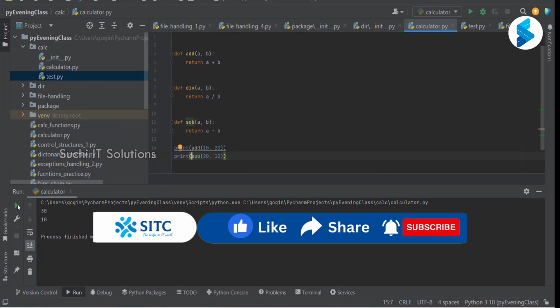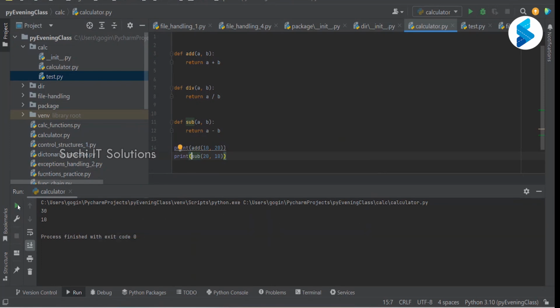So basically, there are certain functions which we just called within the same module, and it just worked. So this is what we have done so far. We have created functions and then called those functions.